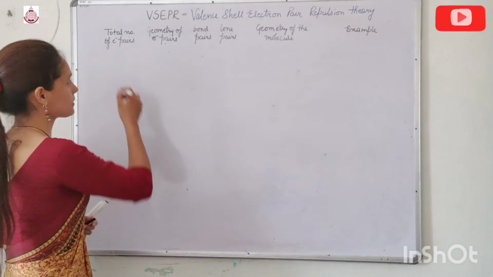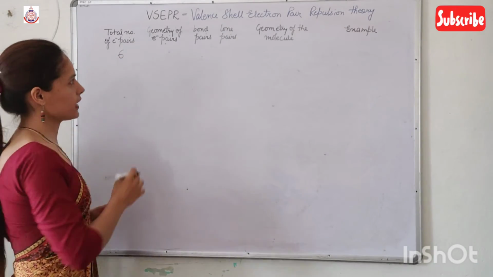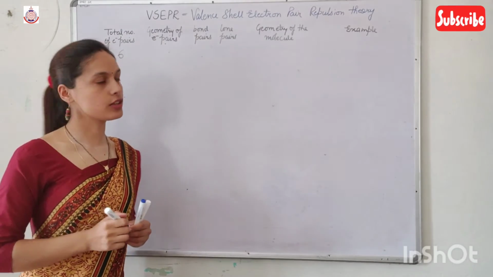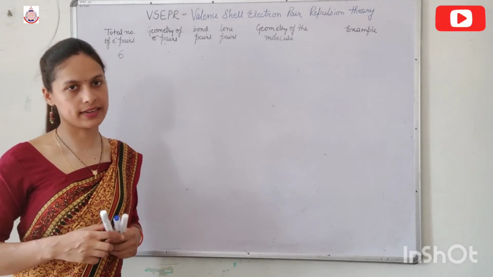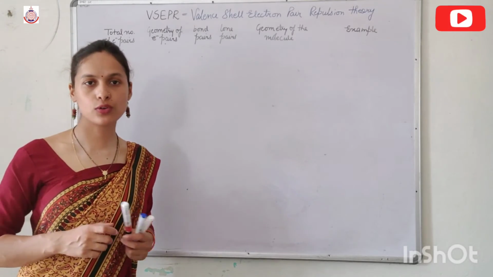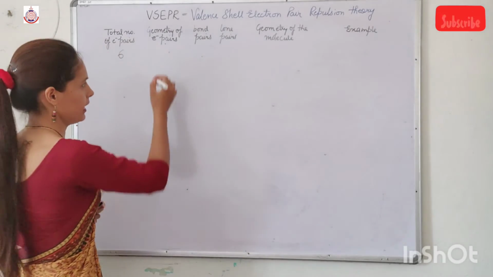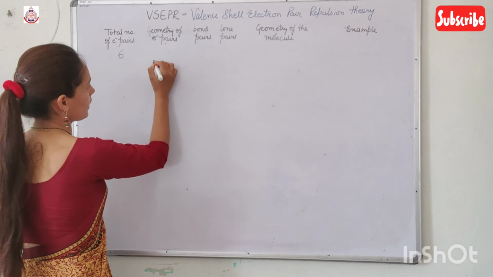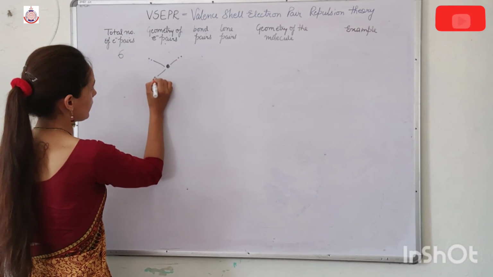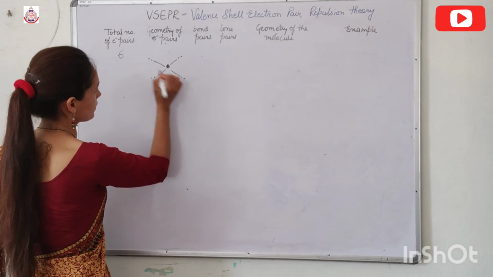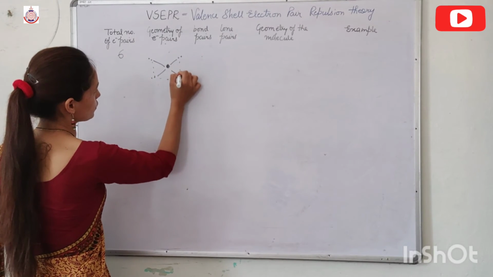If we have 6 total electron pairs, then the geometry of the electron pairs becomes octahedral, which is also known as square bipyramidal. This is the central atom. Now here one pair, here another, here another, here another in the form of a square.